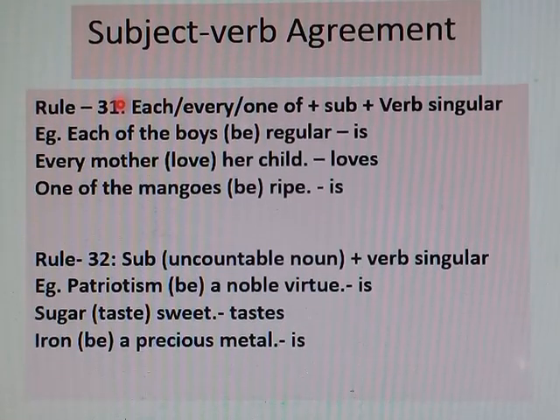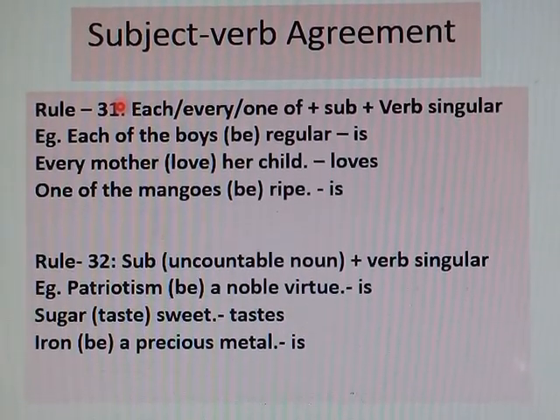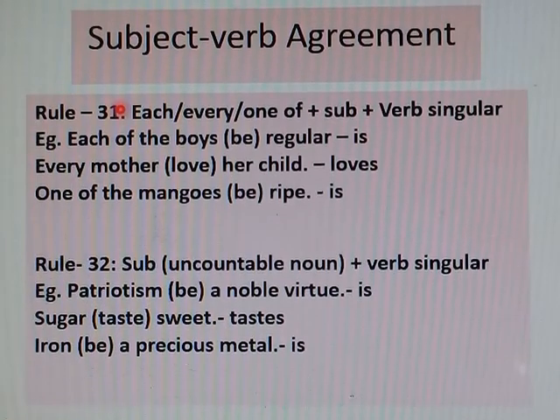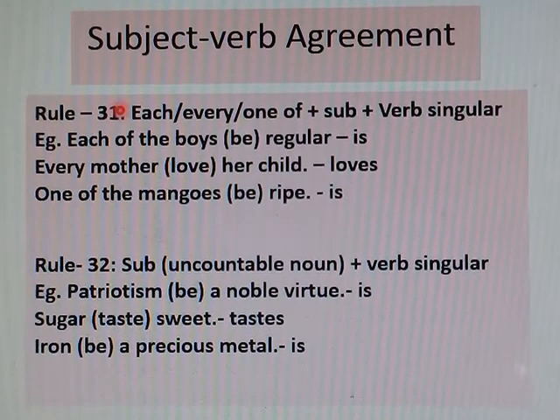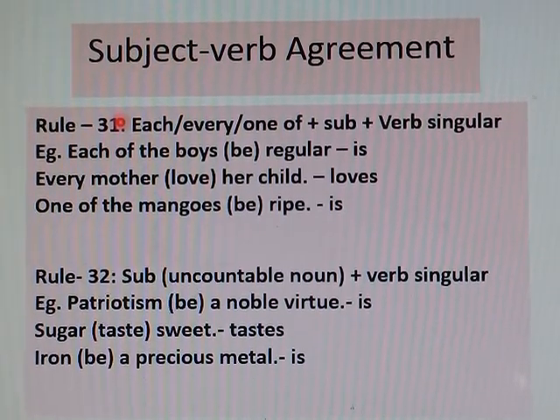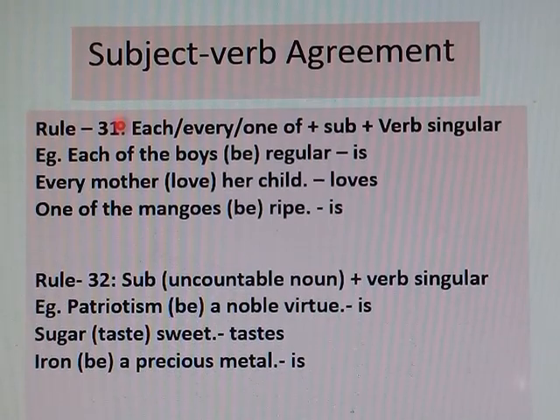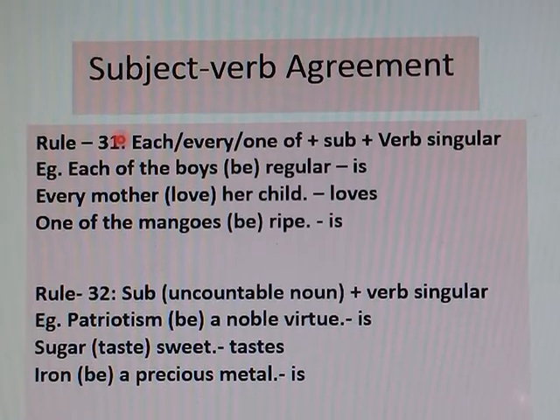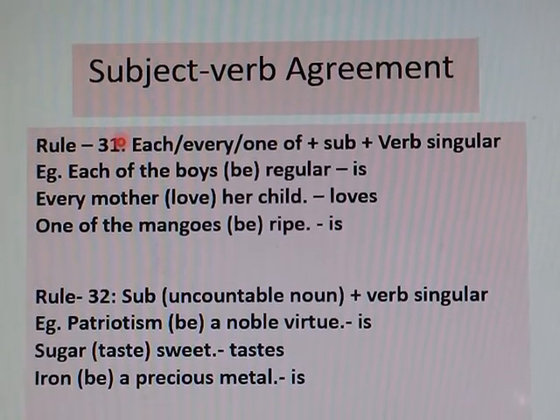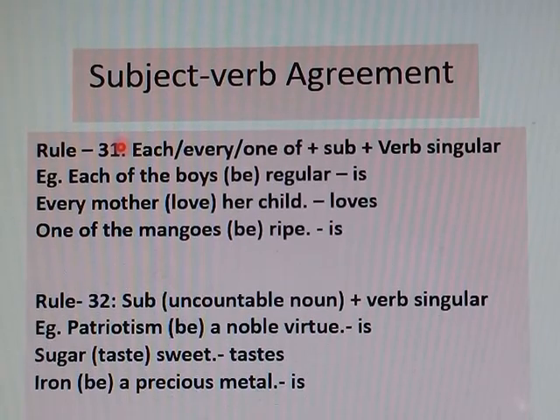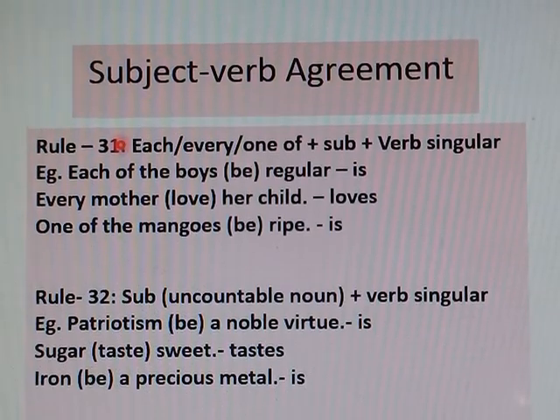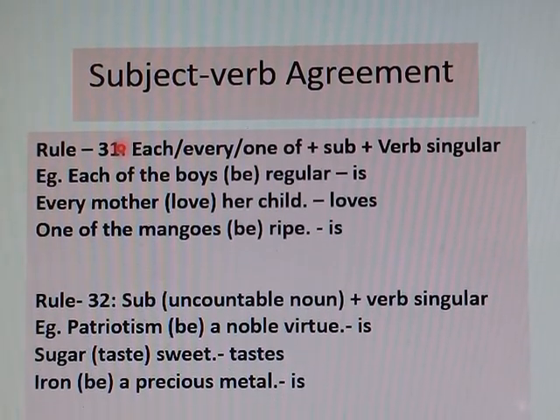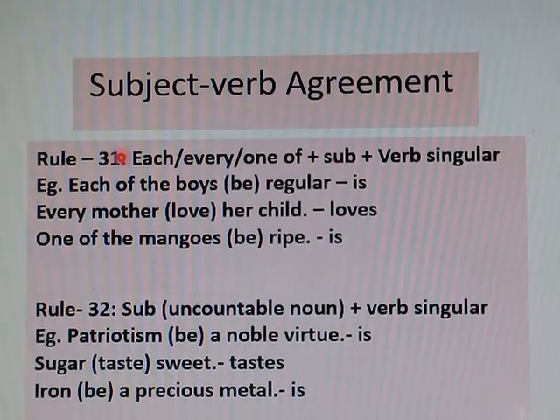What are the singular verbs? Is, was, has, does, and S/ES form of a main verb, and are, were, have, do, and the base form of the main verb can be considered as plural verbs. There are some controversies about it, but generally we consider them as singular and plural verbs. So if the subject is singular, then we shall use singular verb. If the subject is plural, we shall use plural verb.